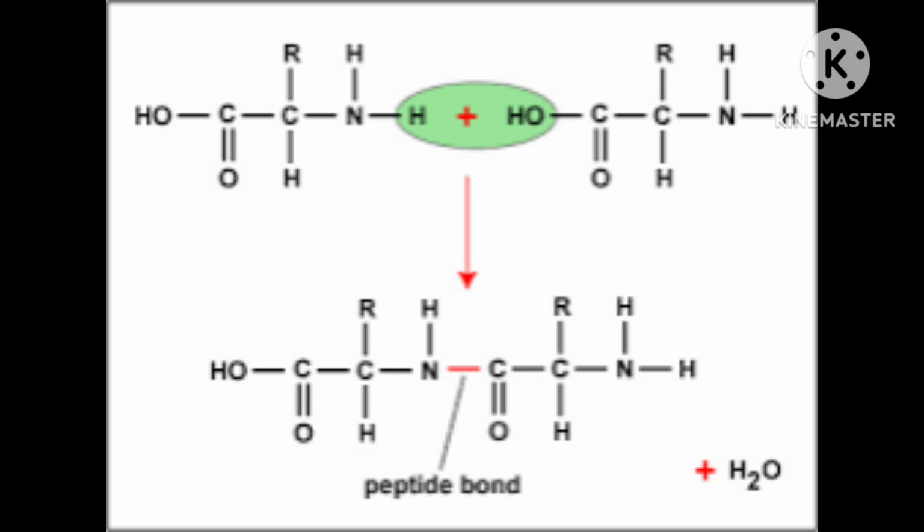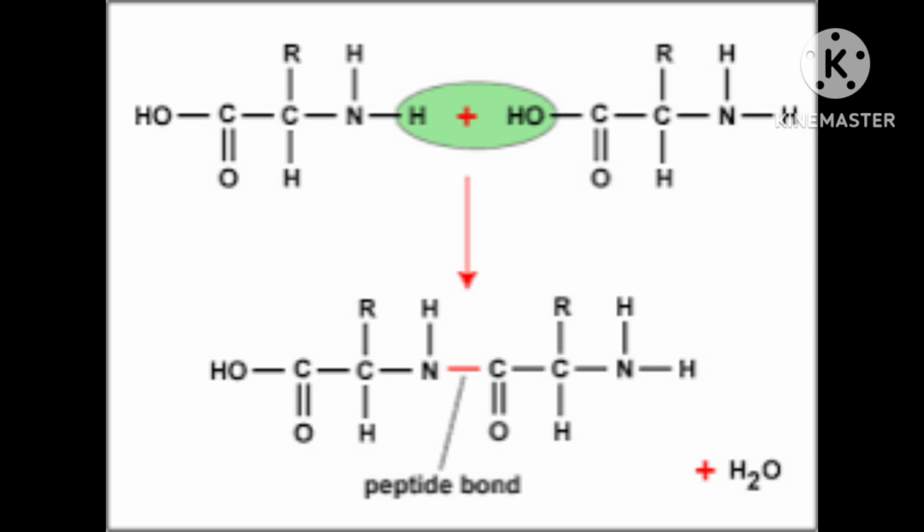The reaction between two molecules, similar or different amino acids, proceeds through the combination of amino group of one molecule with the carboxyl group of other.